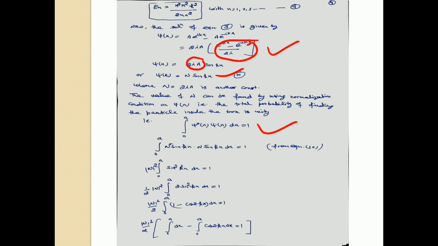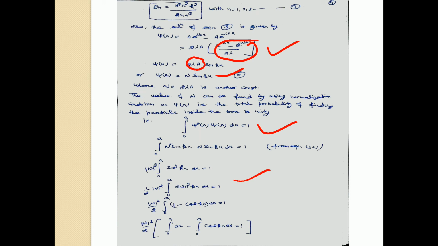Multiply and divide the whole equation by 2: mod N square by 2 times the integral from 0 to a of 2 sin square kx dx is equal to 1. 2 sin square theta is equal to 1 minus cos 2 theta. So put the value of 2 sin square theta in this equation. We have mod N square by 2 times the integral from 0 to a of (1 minus cos 2kx) dx is equal to 1. Integrate this equation.